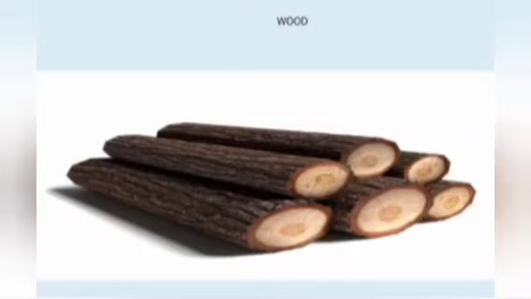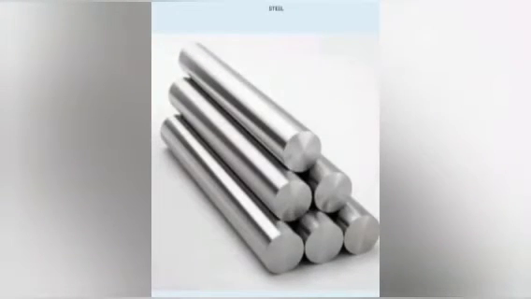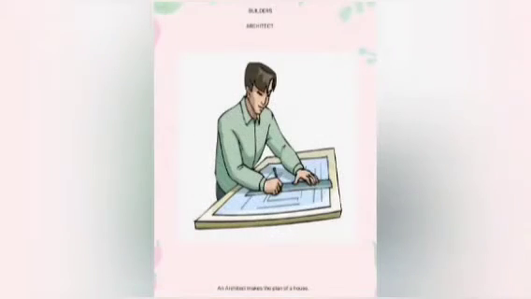Yes, children. Now the next material is wood. What is this? Wood. The next material needed for building a house is iron. What is this? Iron. The next material needed for building a house is steel. What is this, children? What can you see in this picture? Steel. Yes. Children, now that's all with the building materials.